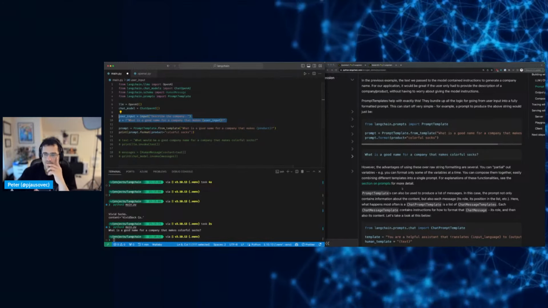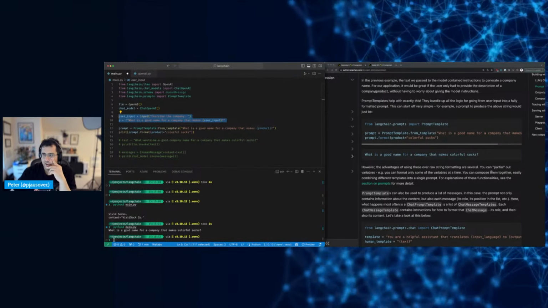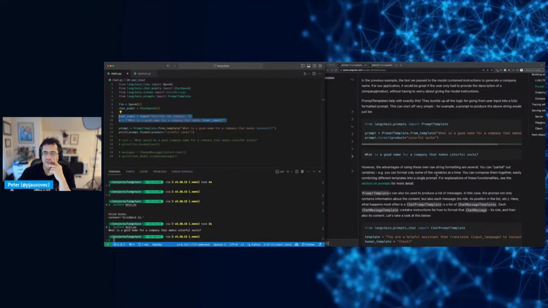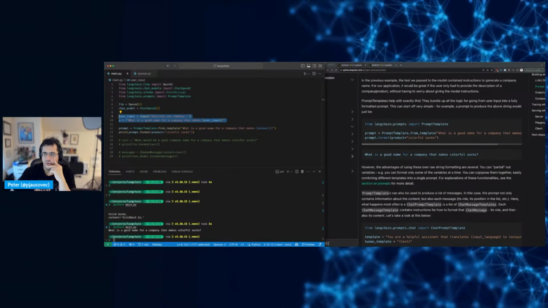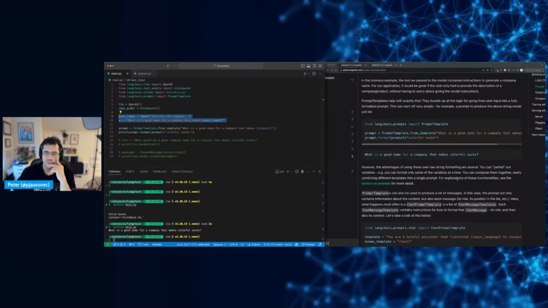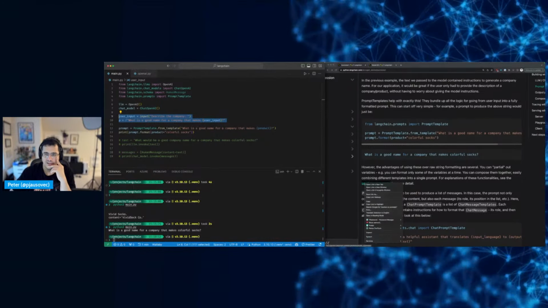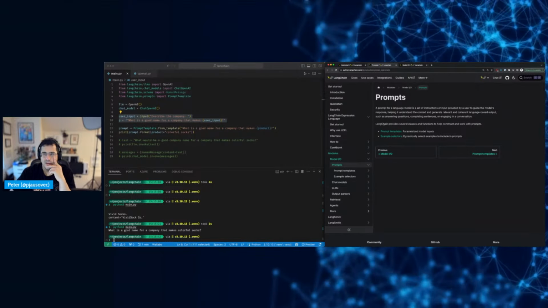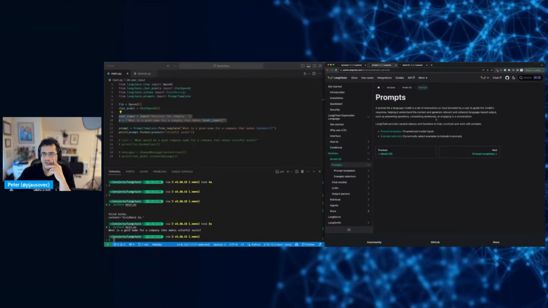So let's see. You can partial out variables. For example, you can format only some of the variables at a time. You can compose them together, easily combining different templates into a single prompt. For explanation, see the section on prompts. So let's see just an example. Set of instructions.